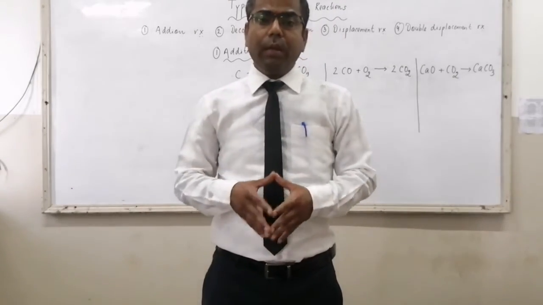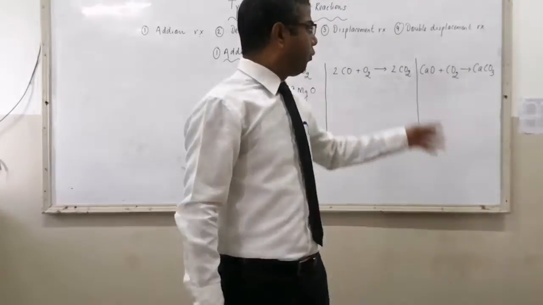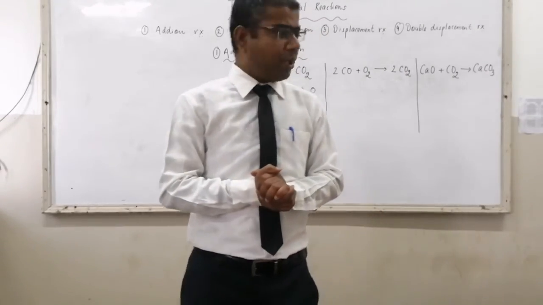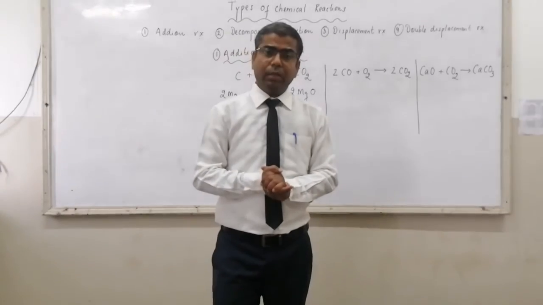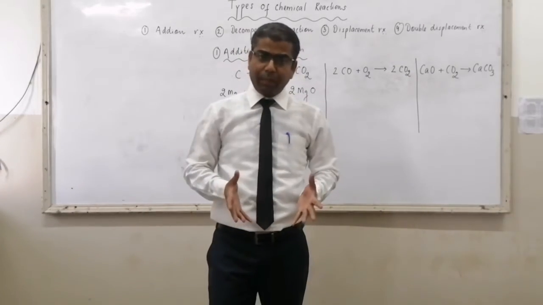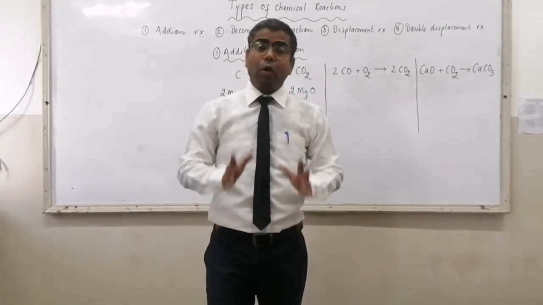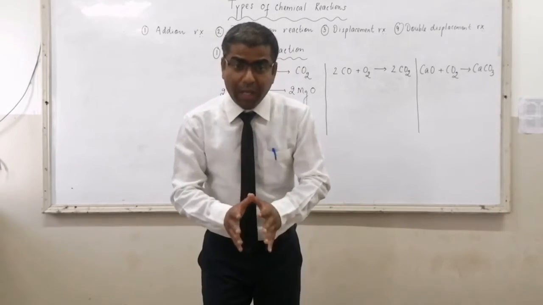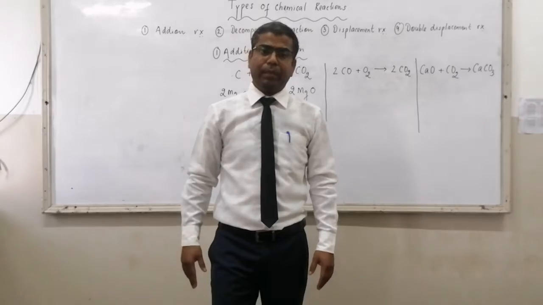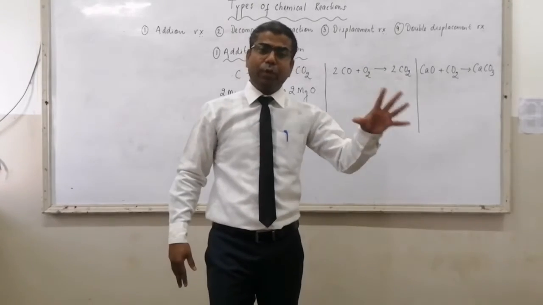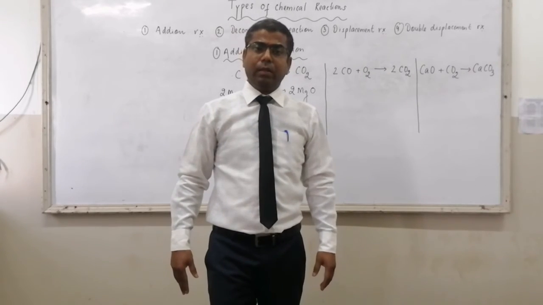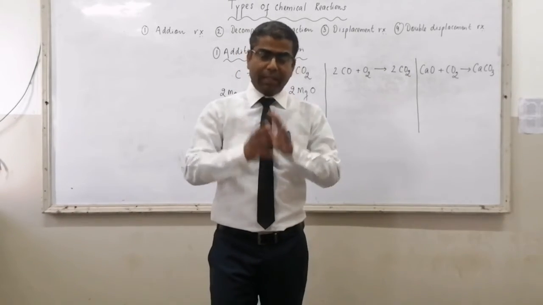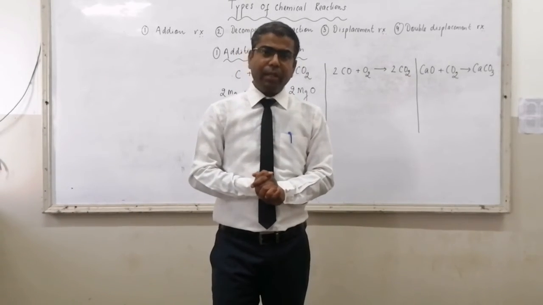So a compound may react with another compound to form a new compound. So all these are examples of combination reaction or the addition reaction. So what happens in addition reaction? Two reactants or more than two reactants simply react to form a single product. A plus B gives you AB. So this is your first type, the simplest type, addition reaction.